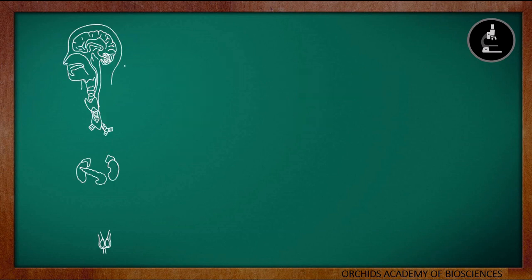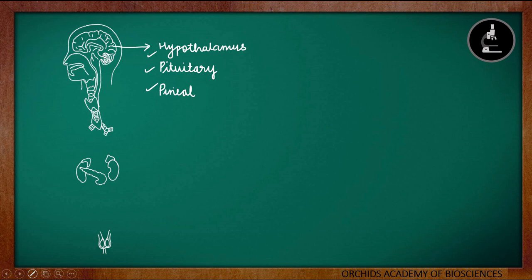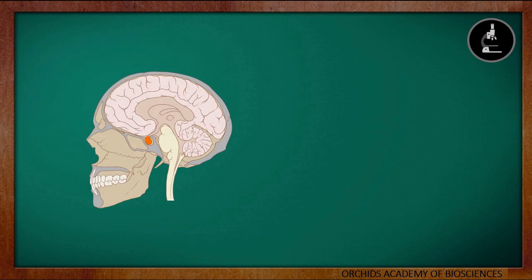Now let us first study the three important glands in our brain, and they are the hypothalamus, pituitary gland, and the pineal gland. So these are the three important glands that we will be studying in the brain. First one is the hypothalamus. This hypothalamus is below the thalamus. I have already discussed the various parts of the brain in the second video of the chapter. If you haven't watched the video yet, please do watch it so that you get an idea about the various parts of the brain. Then it will be easier for you to understand the location of these glands as well.